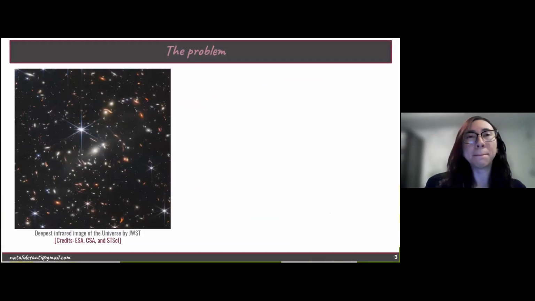We can say that in the modern model of cosmology, we can describe a universe filled with dark matter, some kind of dark energy, and baryonic matter. Every time we're trying to get more and more data to see if our models can describe the universe. And we can get astonishing images such as this one, which is the deepest infrared image of our universe taken by the James Webb Telescope. And as cosmologists, we want to know one main question: can we constrain the cosmological parameters? Can we infer the cosmological parameters with the highest accuracy and precision possible to describe the universe?